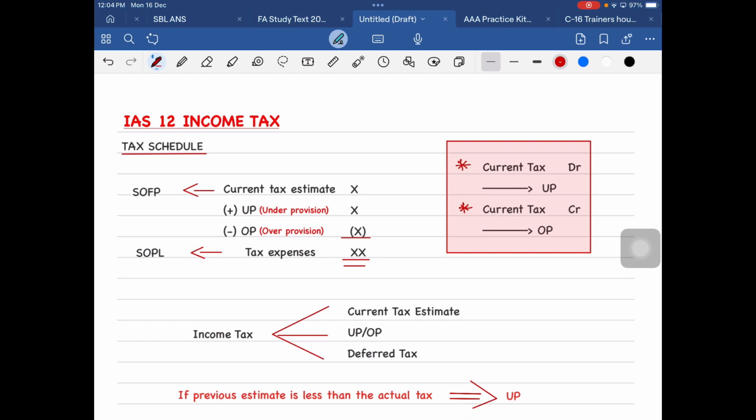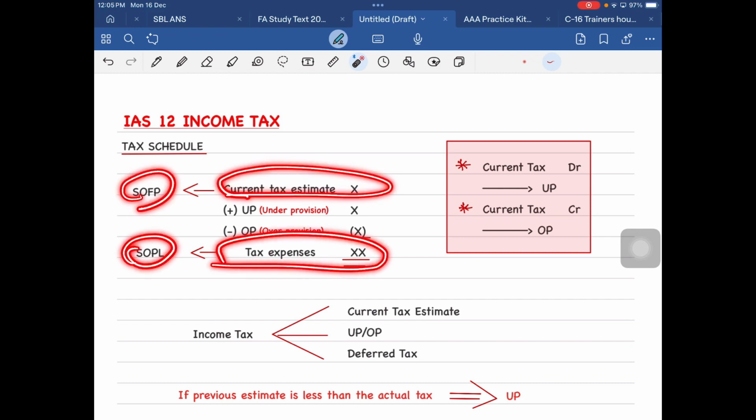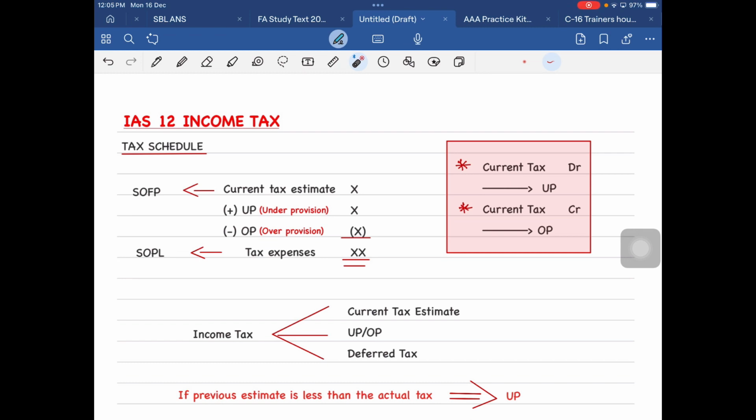Clear? Okay. And like I've told you, this is actually based upon our estimation. Understood? So what we presume the tax would be, we are going to estimate it, and estimation, as you know, always goes wrong, right? So in SOFP you're going to take the current tax estimate. Clear? In SOPL you're going to take how much tax you have already paid. Understood?